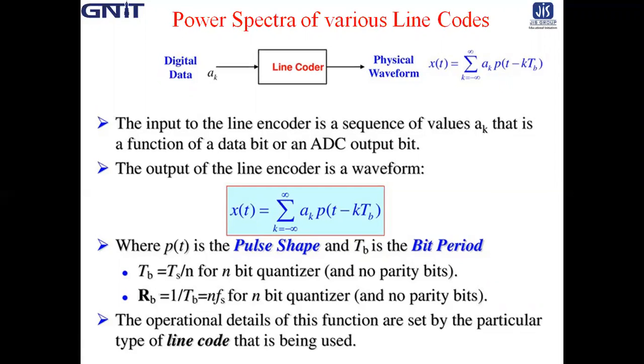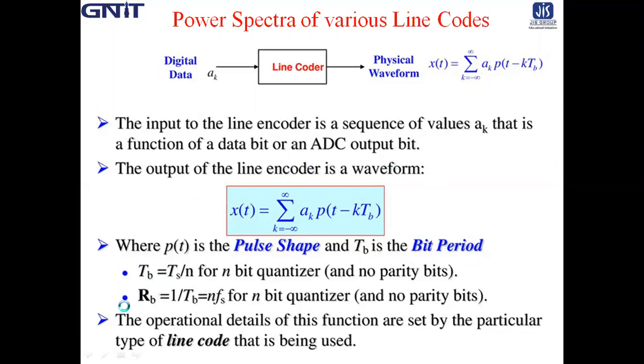We can represent all the discrete PAM signals in a single expression, that is x(t) is equal to the summation of k equal to minus infinity to plus infinity of a_k p(t minus k T_b), where p(t) is the basic pulse shape, T_b is the bit duration or symbol duration or bit period, and a_k is the coefficient.